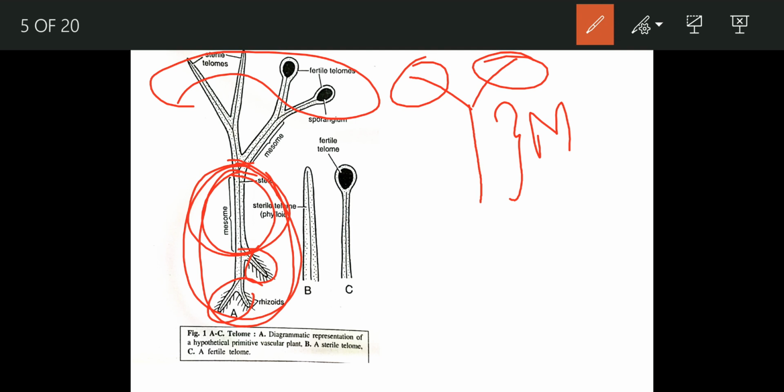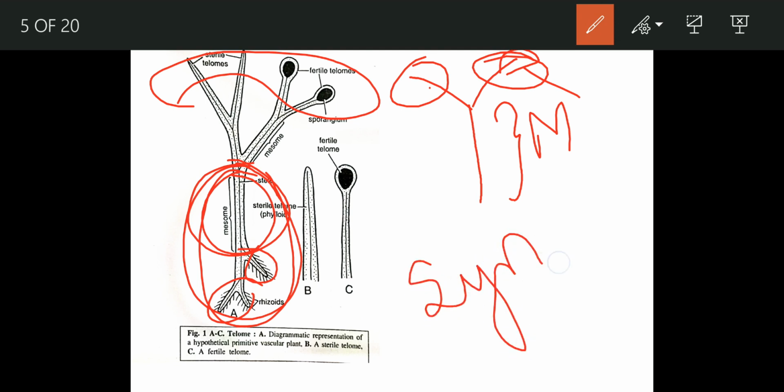If the telome has a sporangium, it is called a fertile telome. If it does not have a sporangium, it is a sterile telome, or another term is phylloids. During the course of evolution, it was noticed that telomes became grouped together. Telomes that are in a grouped condition are called syntelomes.